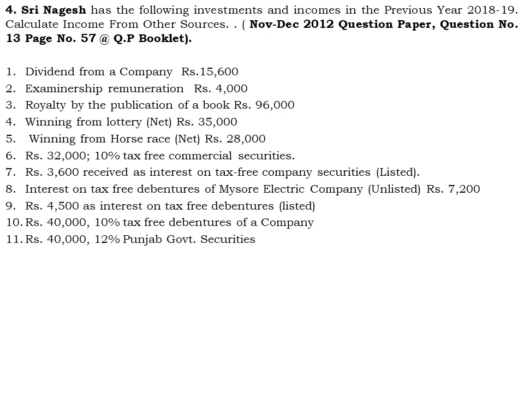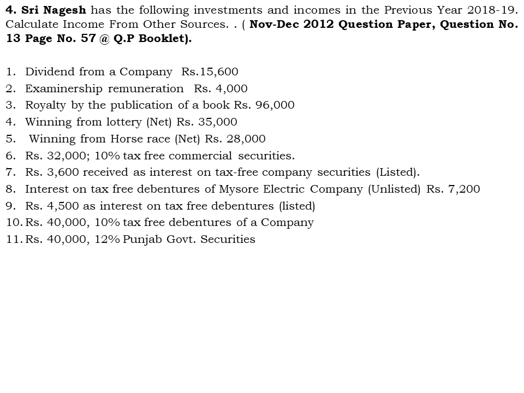And next one, winnings from lottery, for which they have provided the net winnings. Remember one thing: in case of casual income, if there is a net winning, we have to gross up. We will later discuss the grossing up criteria. Here the net winning from lottery is rupees 35,000. And next one, winnings from horse race. This is one more casual income, also presented as net winnings of rupees 28,000, and this one has to be grossed up.